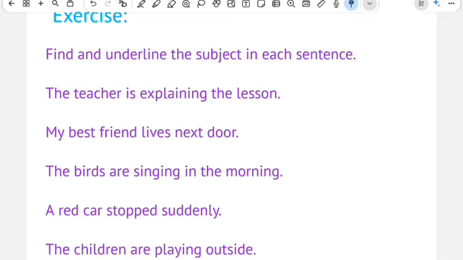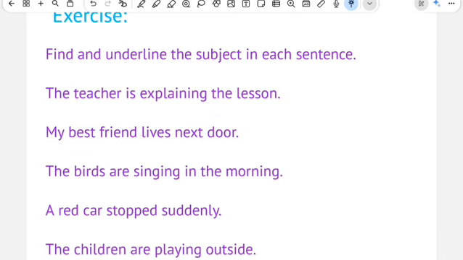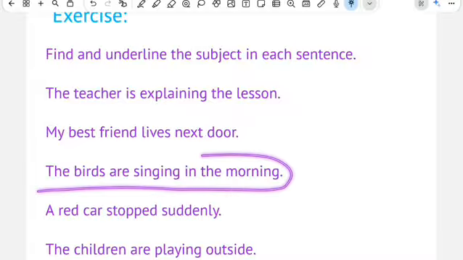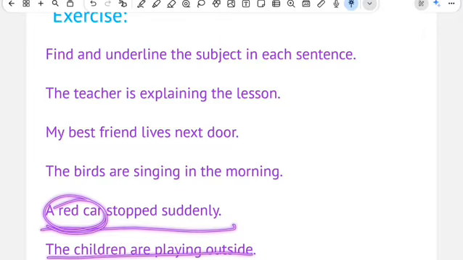My best friend lives next door. Who is living next door? My best friend. So my best friend is the subject. The birds are singing in the morning. Who is singing in the morning? The birds. So the birds is our subject. A red car stopped suddenly. This is our subject. And now the last one, you have to comment down.